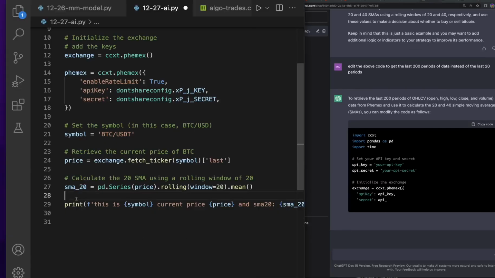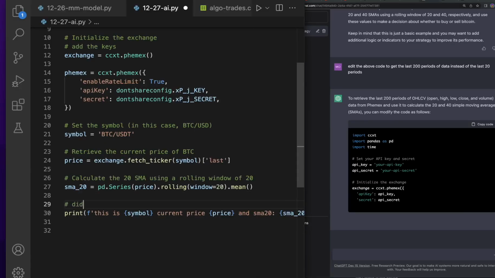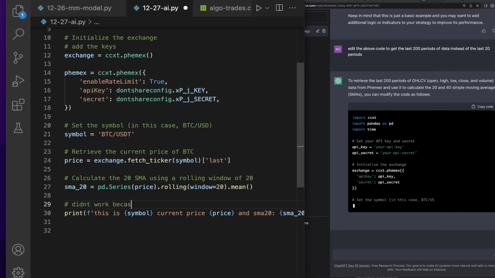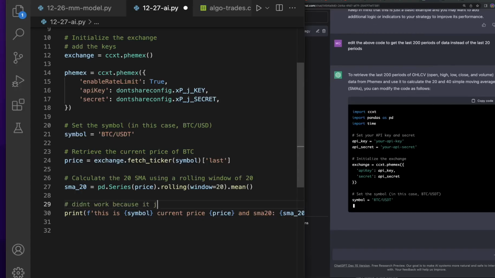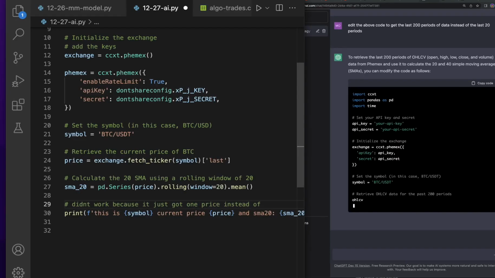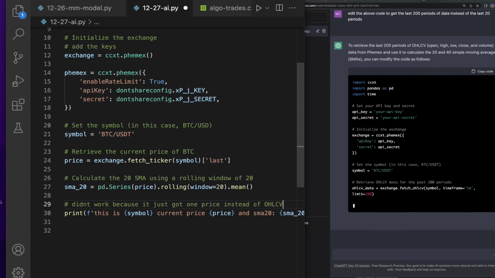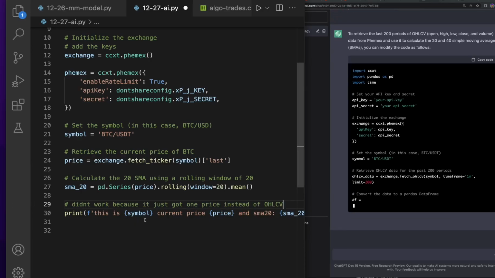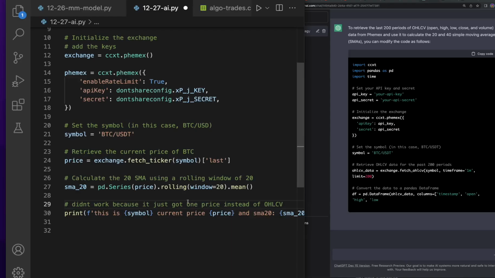But now it's gonna update it for the 200 periods, and I'm gonna run its next test here off of this. Now we know this test right here didn't work because it just got one price instead of open, high, low, close, volume. Now that's one thing about this: if you're not an experienced coder, it might be tricky because you wouldn't realize why this didn't work.